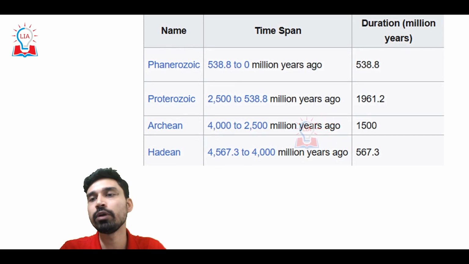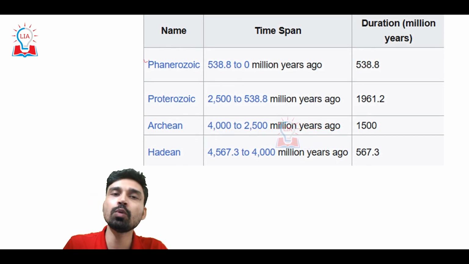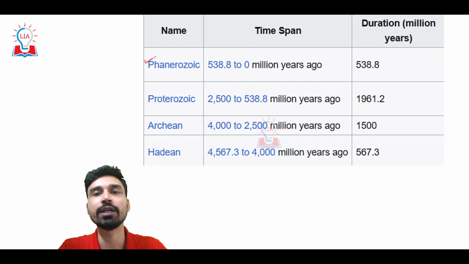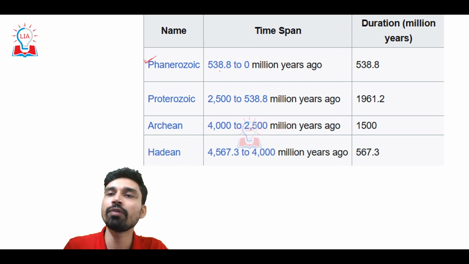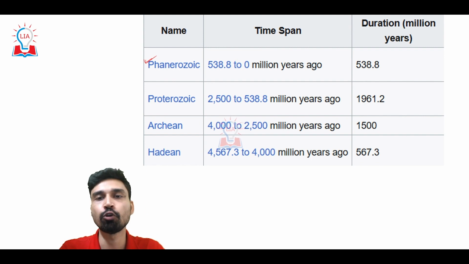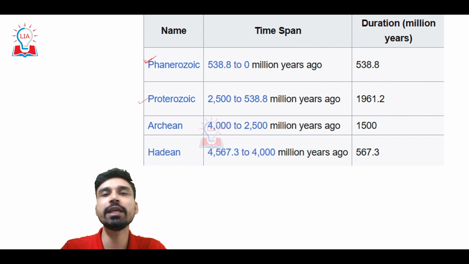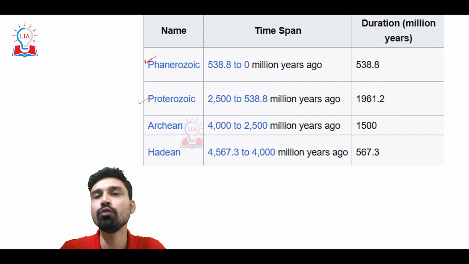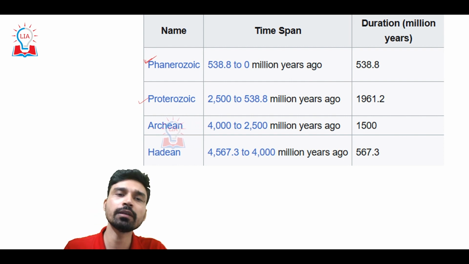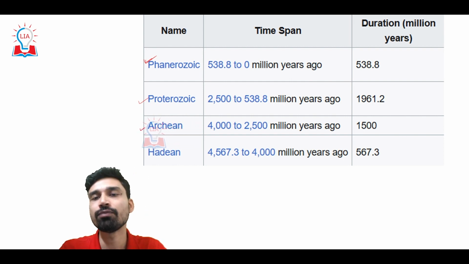So if you look at these in more detail, we can see the first eon was what we refer to as the Phanerozoic eon, which lasted about 538 million years. Followed by that, we have the Proterozoic eon, about 2500 to 538 million years ago. Then we have the Archean eon, that is 4000 to.